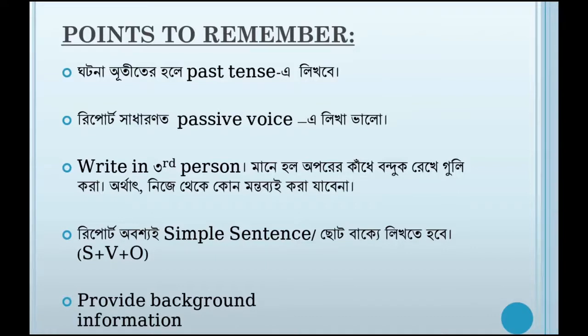Third of all, a reporter shouldn't give his own judgment. He should use the third person point of view. And then, of course, the sentences of a report should be very simple, and of course you should provide background information.